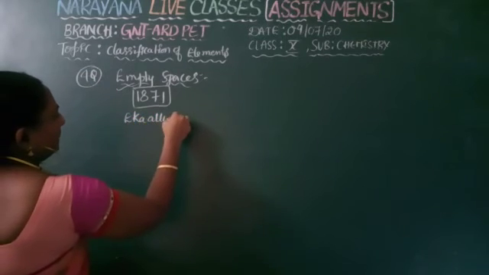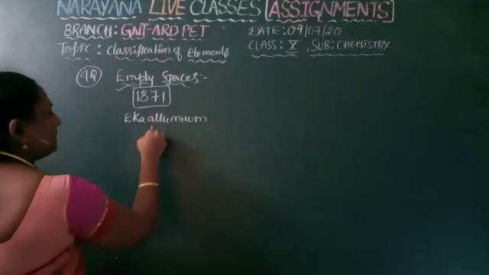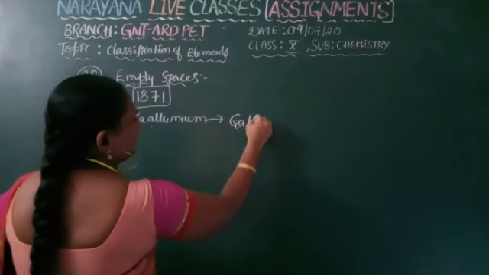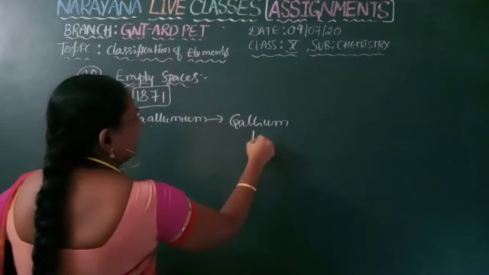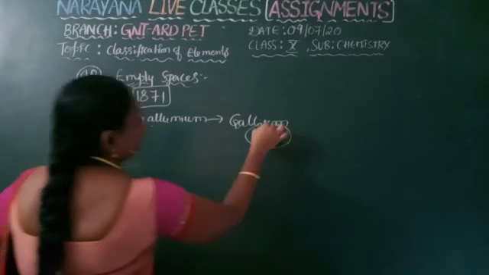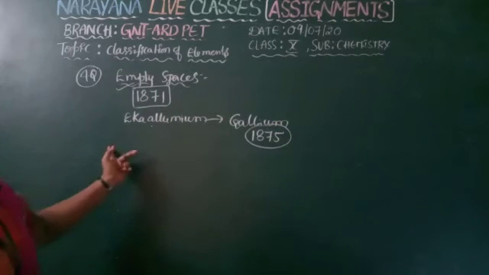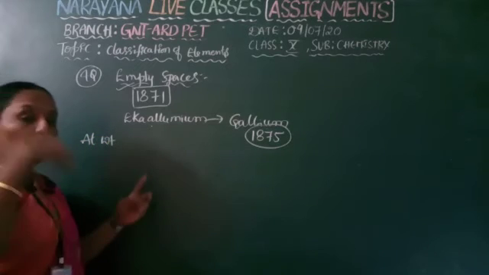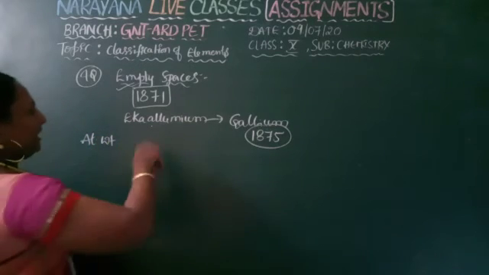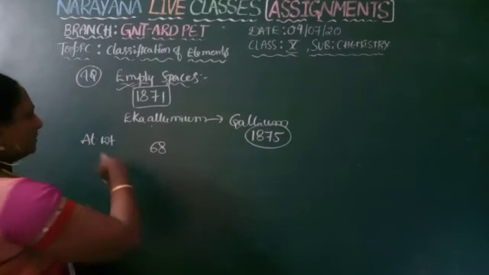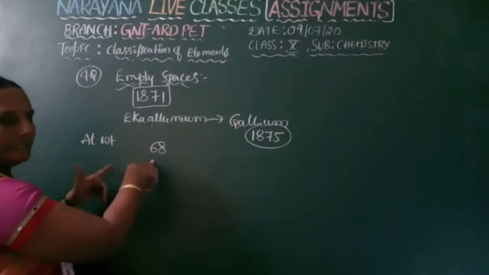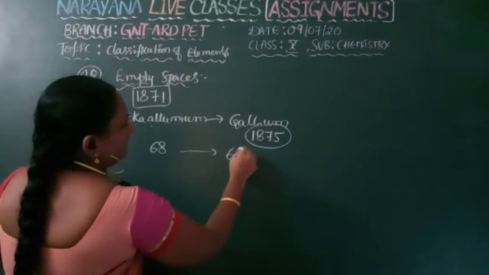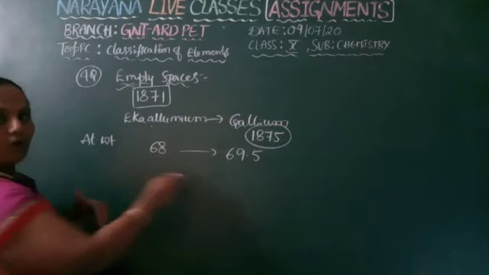Eka aluminium was discovered as gallium. It is named gallium as an element, discovered in the year 1875. But before that he predicted these properties: the atomic weight of the new element that is going to be invented should be 68. After discovery, approximately that matched with 69.5 something.